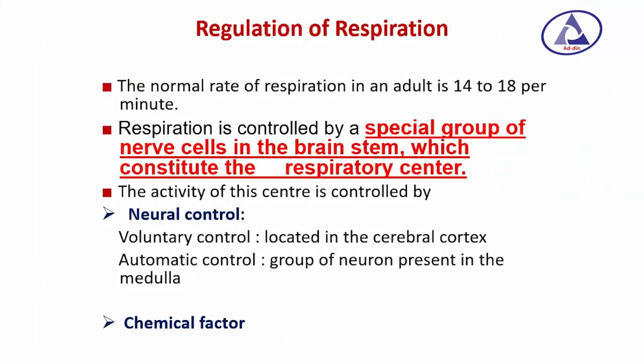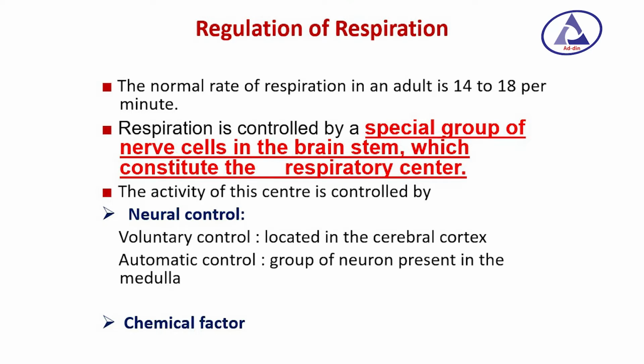Today I am going to deliver my lecture on regulation of respiration. So, let us start. The normal rate of respiration in adult is 14 to 18 per minute. Respiration is controlled by a special group of nerve cells in the brain stem which constitute the respiratory center. The activity of this center is controlled by neural control and chemical control.